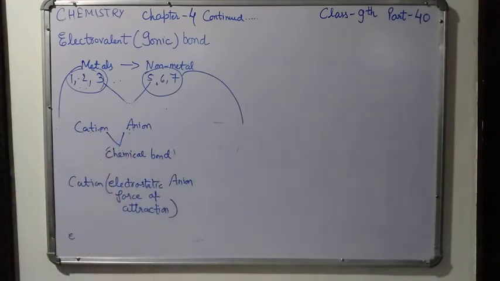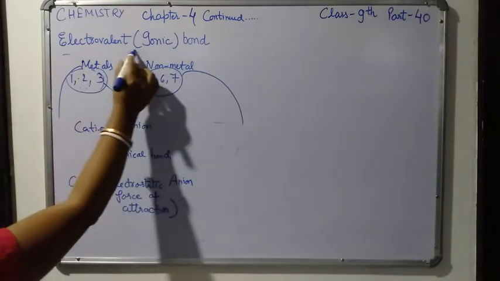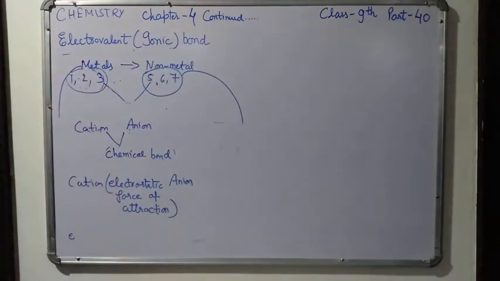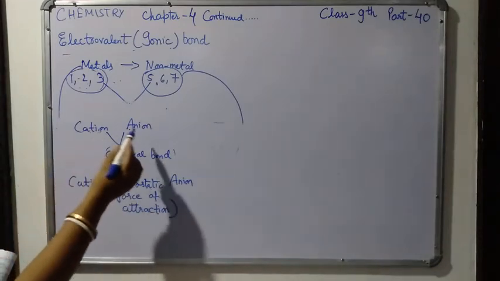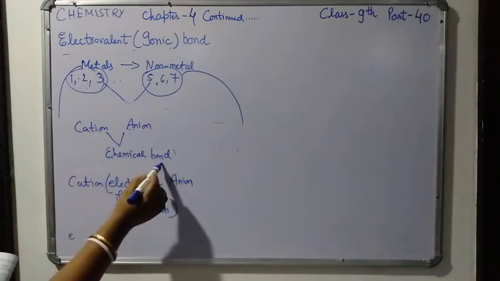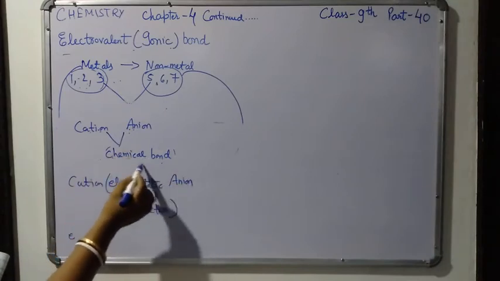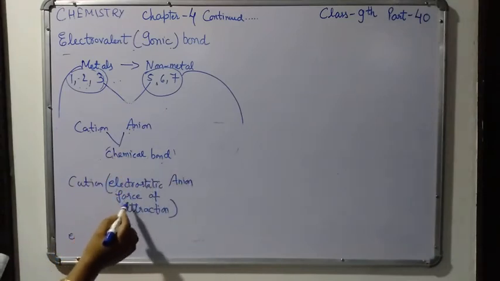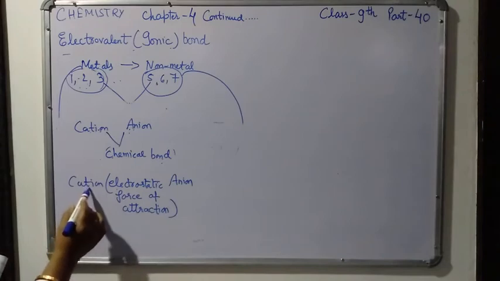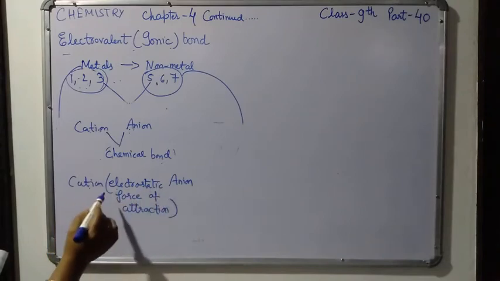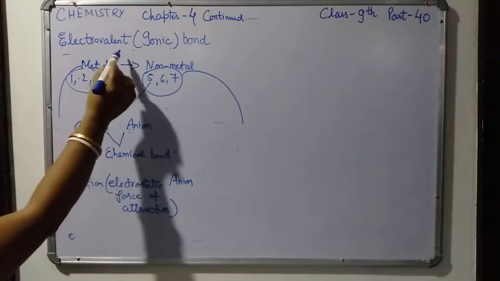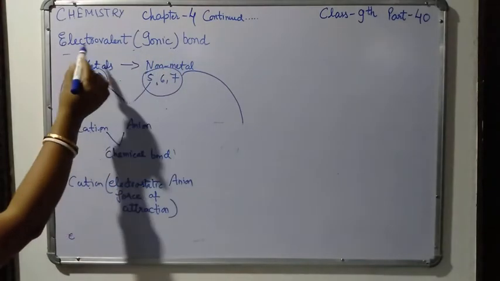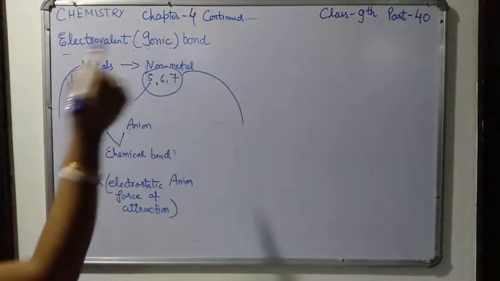So that is why this bond is called electrovalent or ionic bond. The cation and the anion being oppositely charged attract each other and form a chemical bond. Since this chemical bond formation is due to the electrostatic force of attraction between the cation and anion, that type of bond is called electrovalent bond or ionic bond. Electrovalent bond is also called ionic bond.